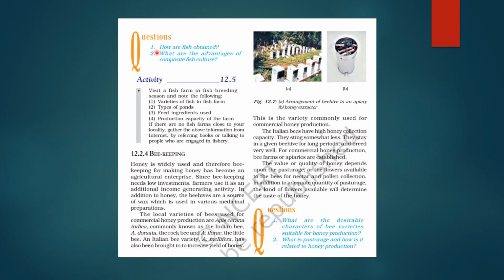So, questions: how are fish obtained? You can write very easily. What are the advantages of composite fish culture? Very simple. Next is beekeeping.